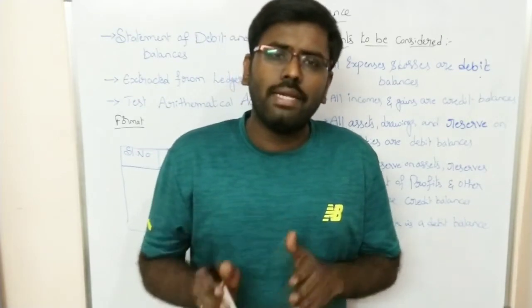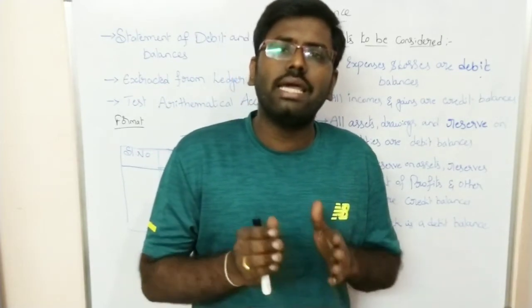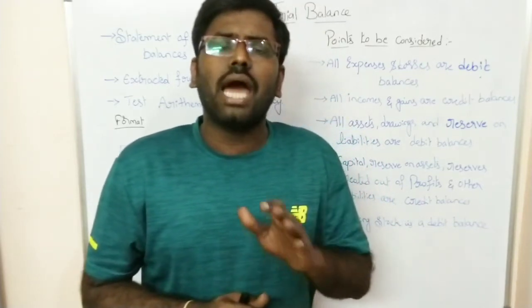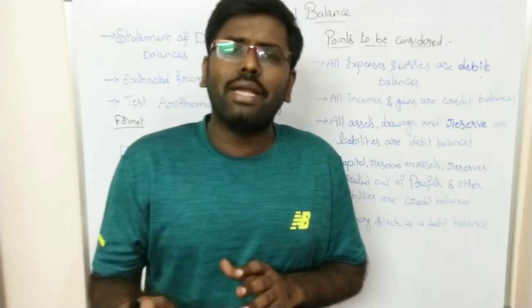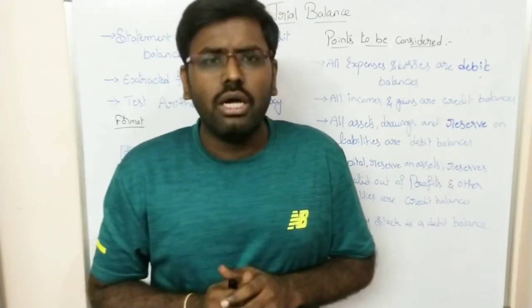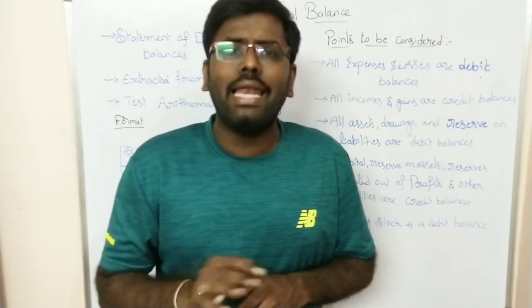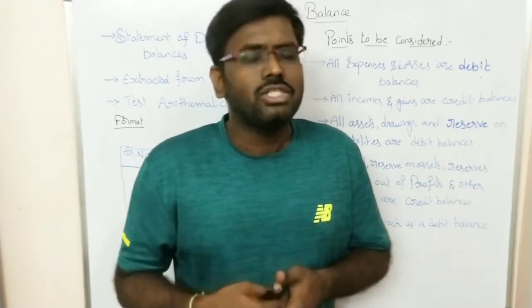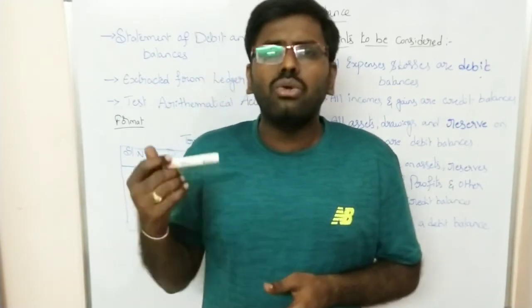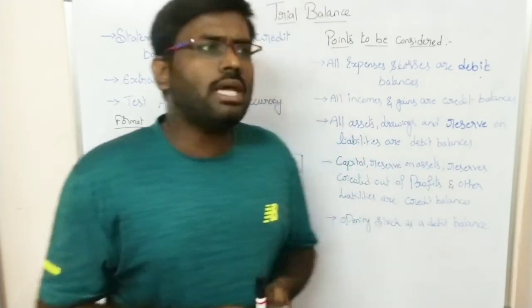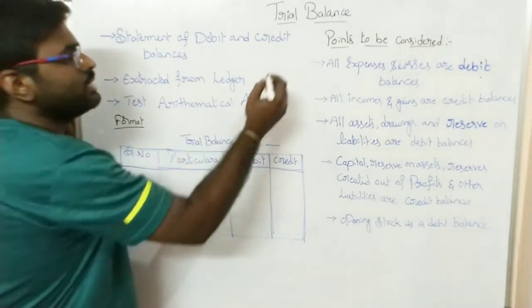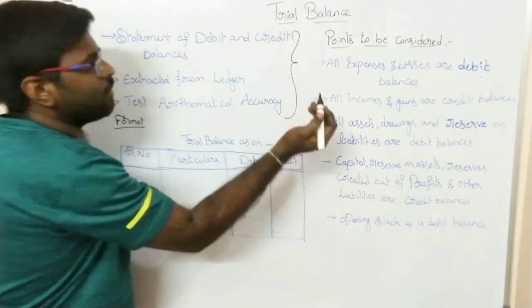When both debit and credit balance totals are equal, then we say that the statements are accurate, so the arithmetical accuracy is good. If they are not balanced, then we will cross check again from the journal entries. So to test the arithmetical accuracy, we prepare the trial balance.